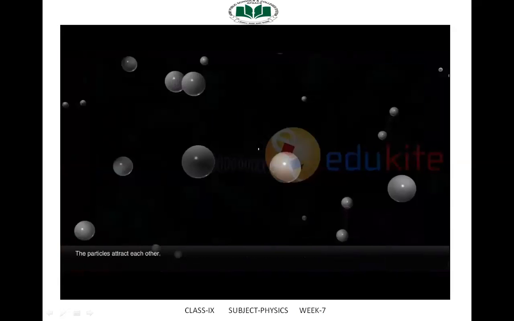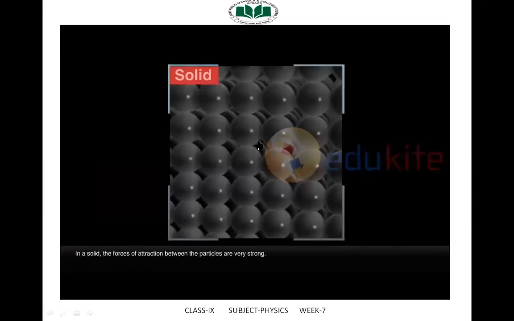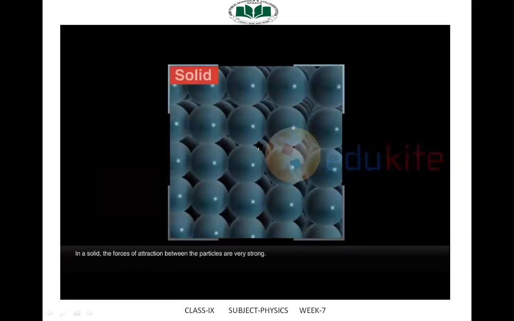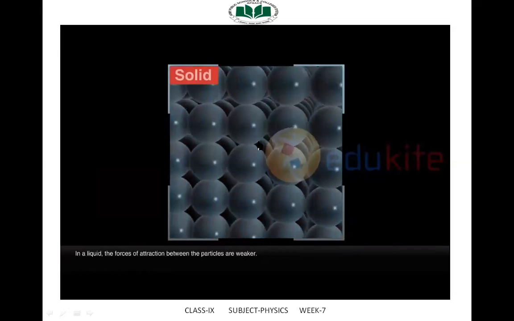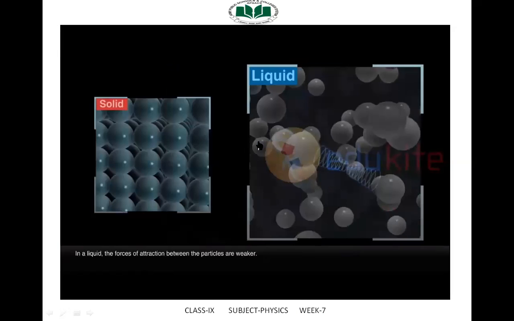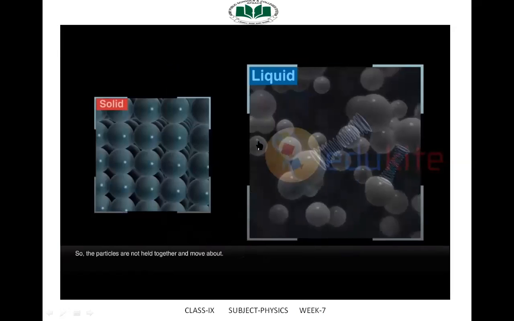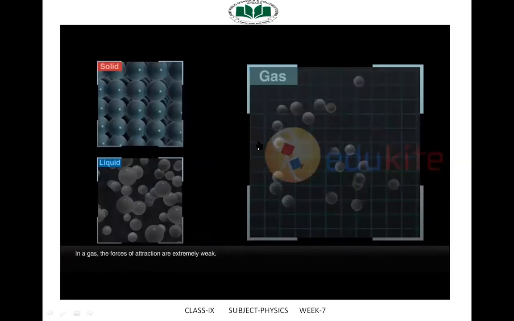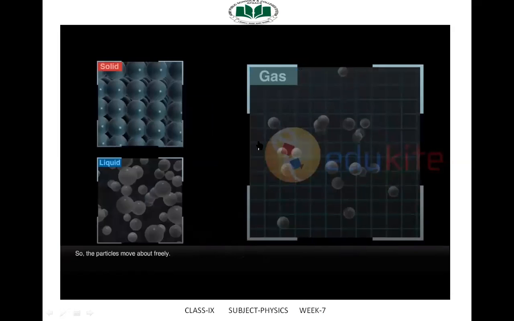The particles attract each other. In a solid, the forces of attraction between the particles are very strong. These forces hold the particles together. In a liquid, the forces of attraction between the particles are weaker. So, the particles are not held together and move about. In a gas, the forces of attraction are extremely weak. So the particles move about freely.